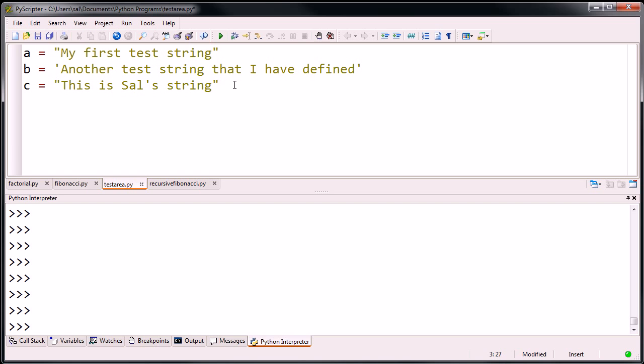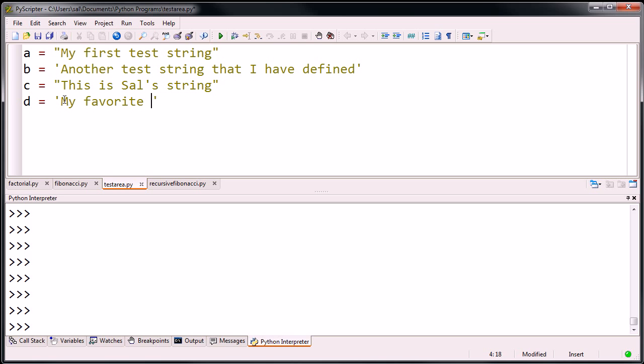One thing I can't do, let's try to define string D here. I couldn't have done this: 'This is Sal's string'. This doesn't make any sense, because here we're opening with a single quotation, and then it'll close right when we get to the next quotation. And so all of the rest is just going to be some text that the interpreter will try to view as some type of program, and it's going to break on that. So if you want this to work, you can't have it like that. There are ways to do that, and we're not going to go into escape characters and all of that right now.